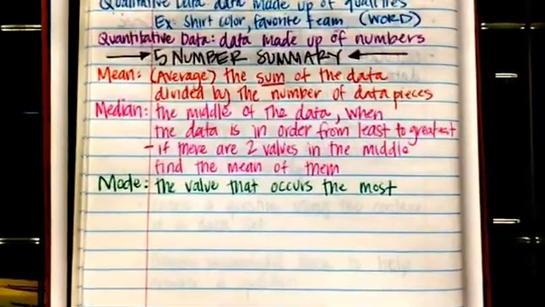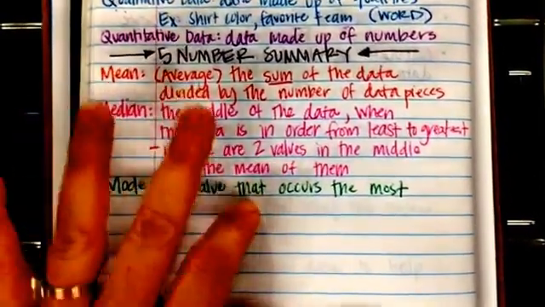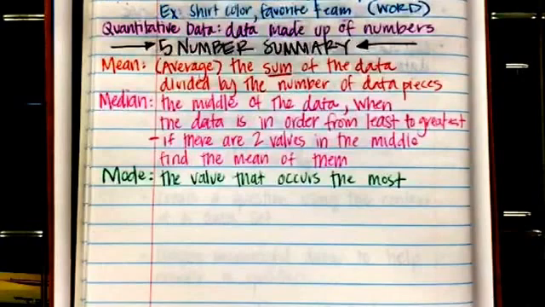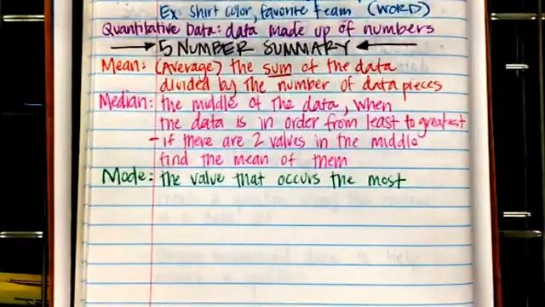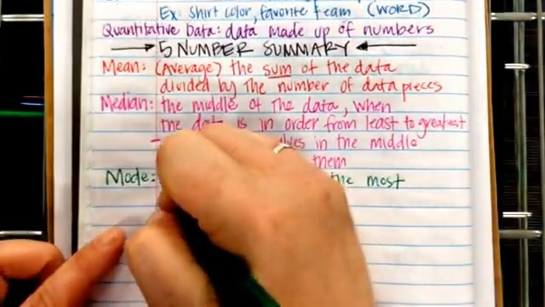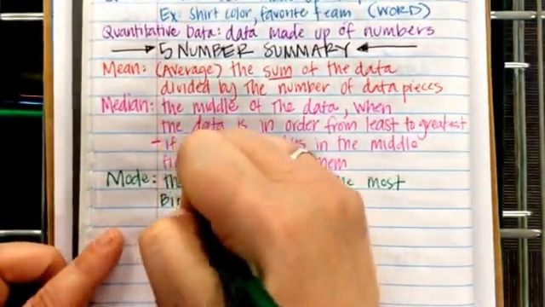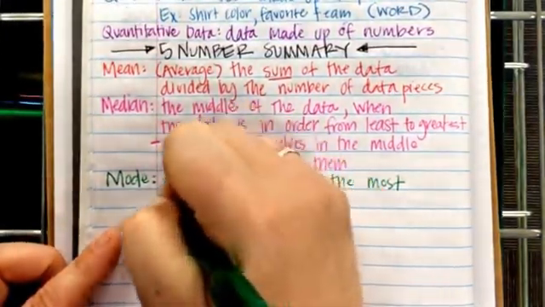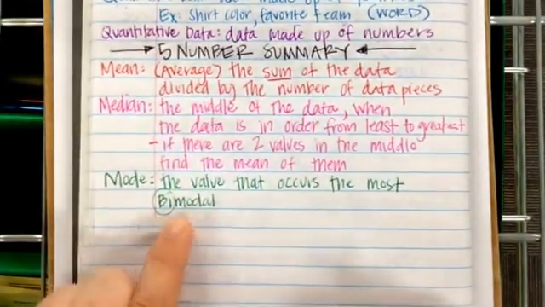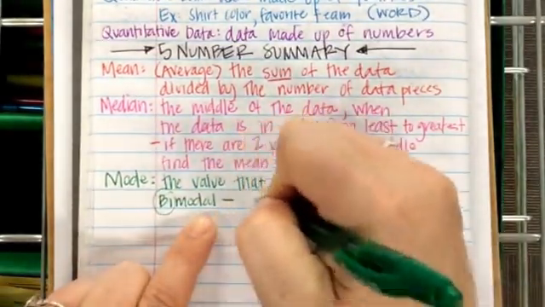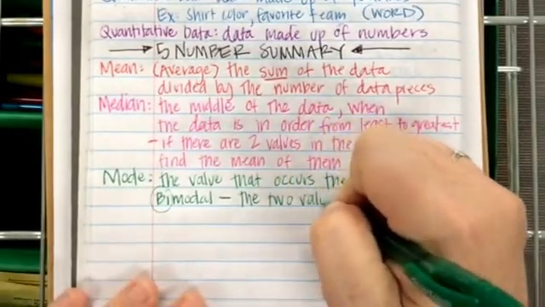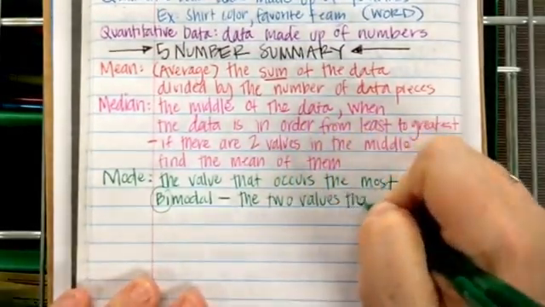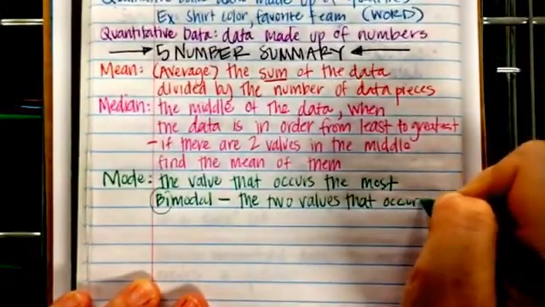Because by definition, mode is the value that occurs the most. So if two things occur the same amount of time, are they really the mode? Well, in middle school, we are going to accept it and say, yes, that's called bimodal. Bi meaning that there are two modes, the two values that occur the most.